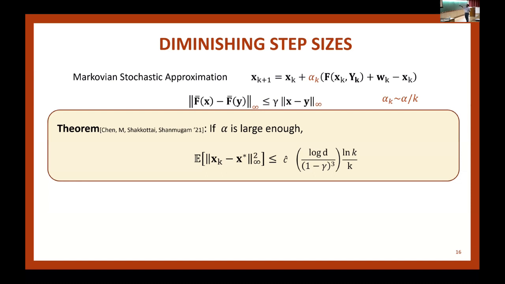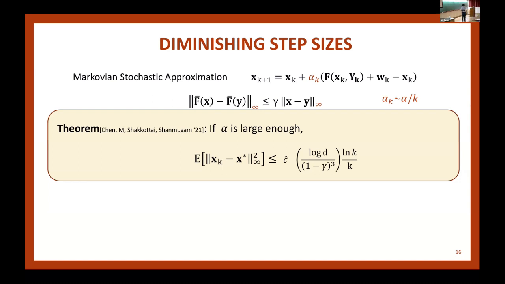Yes. The log K we can't get rid of. That's an artifact of our proof. Again, if you have IID sampling, we don't have log K. But if you have Markov sampling, we have log K. Even in tabular TD, we have log K. Yes. But again, we have ongoing work where that can be gotten rid of, but it is still in very preliminary stages. There is no, we do have Markov noise. Actually, we have 2 papers. In the first paper, there was no Markov noise. In the second paper, we do.